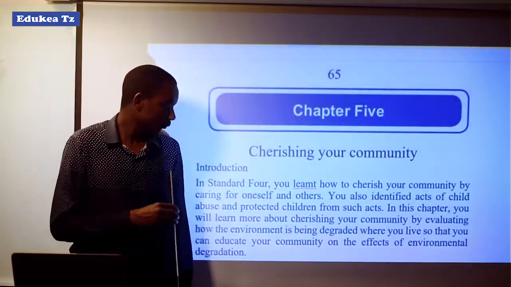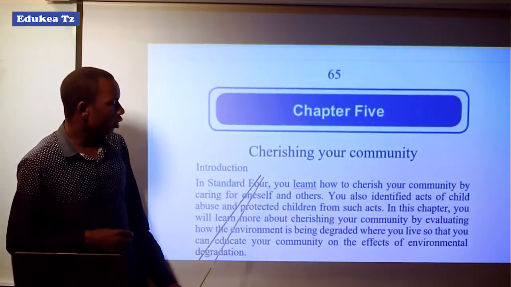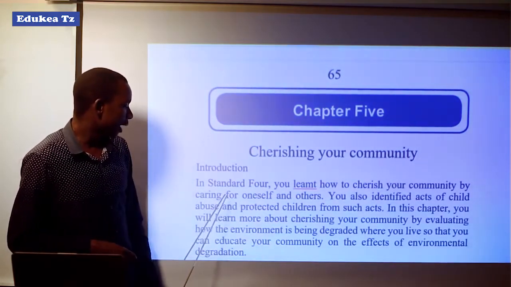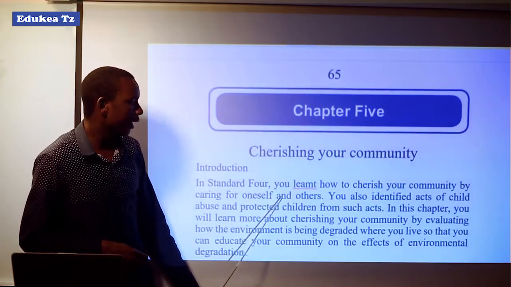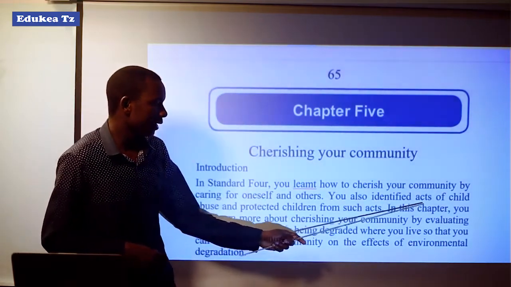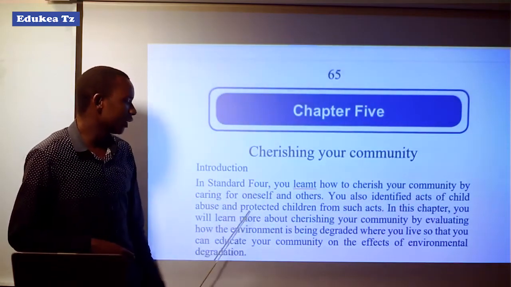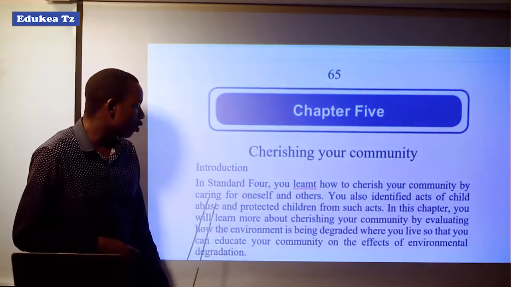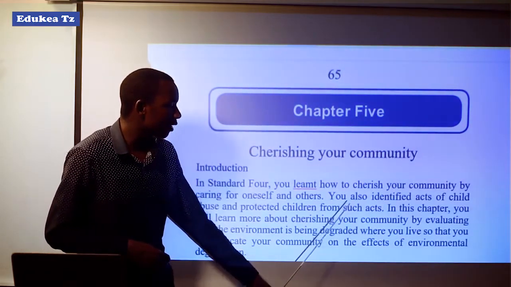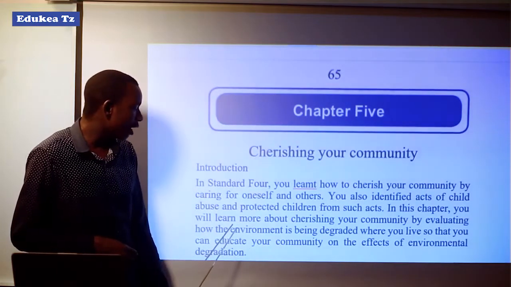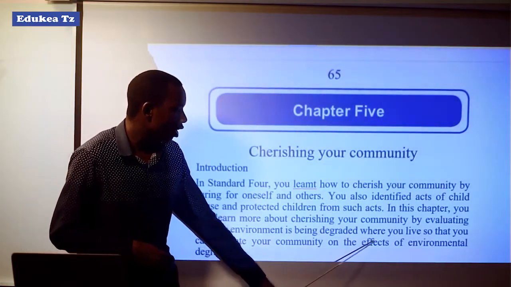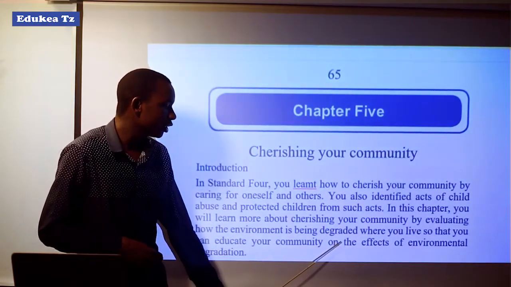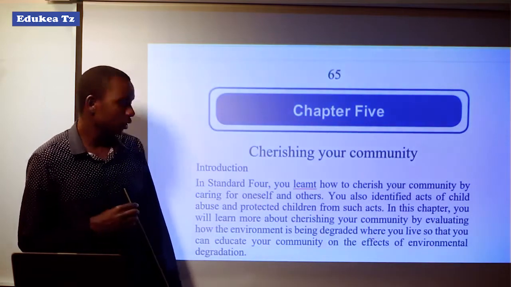In standard 4 you learned how to cherish your community by caring for oneself and others. You also identified acts of child abuse and protected children from such acts. In this chapter, we will learn more about cherishing your environment by evaluating how the environment is being degraded where you live, so that you can educate your community on the effect of environmental degradation.